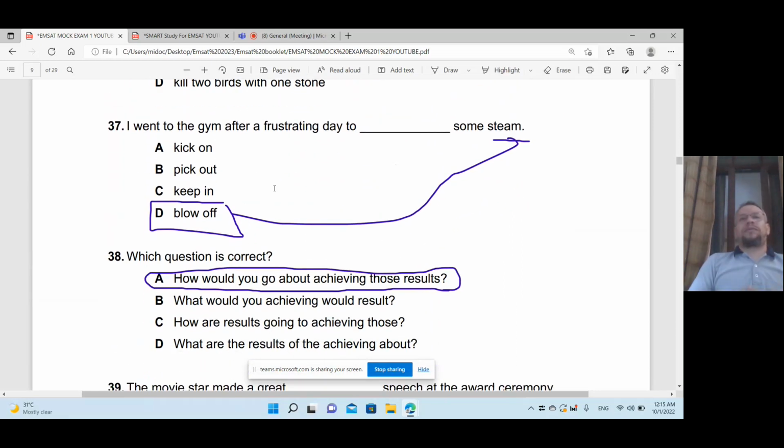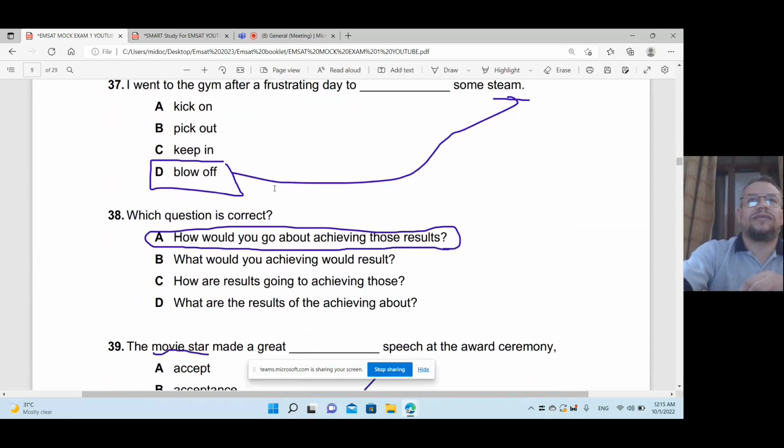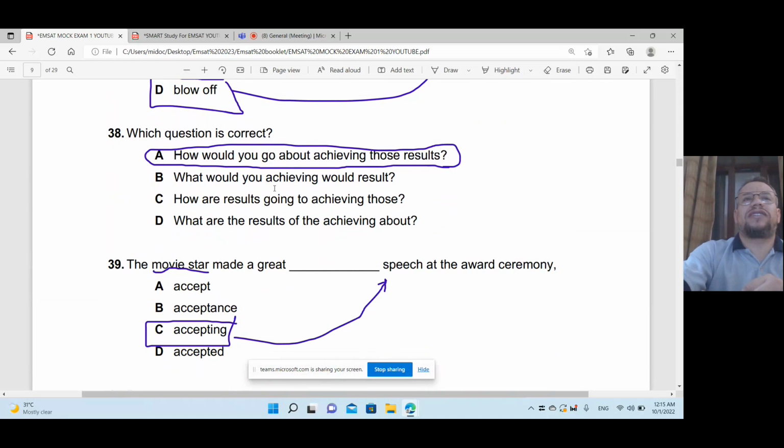I went to the gym after a frustrating day to blow off some steam. Blow off some steam. That's right. Which question is correct? The first one.